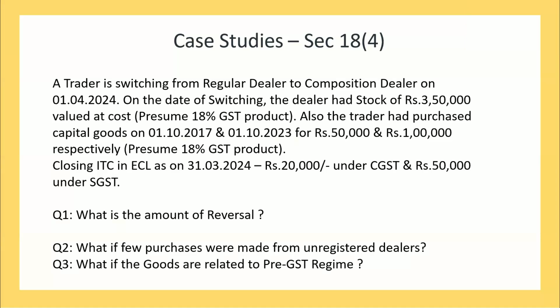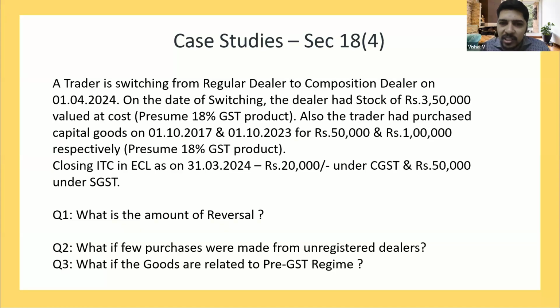In this case, I will just bring to your notice, section 18(4) talks about where any input is availed on stock and capital goods. Further, Rule 44 also talks about the amount of input tax credit relating to inputs held in stock. When I purchased the goods from an unregistered dealer, I have not availed any ITC.